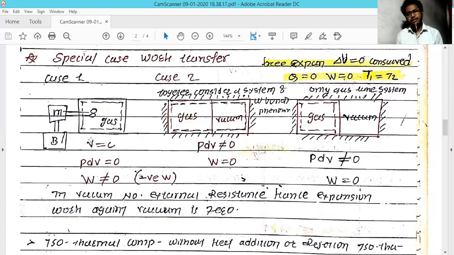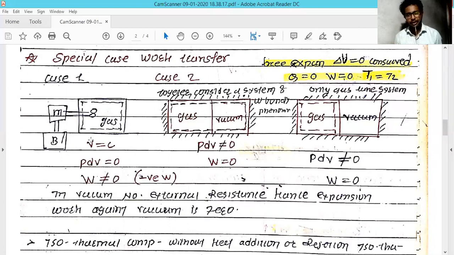If you remove the partition between the gas and vacuum, then the PdV work is zero, because the volume is changing but there are no resistive forces. That's why the PdV work equals zero.